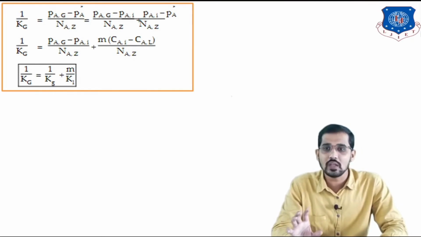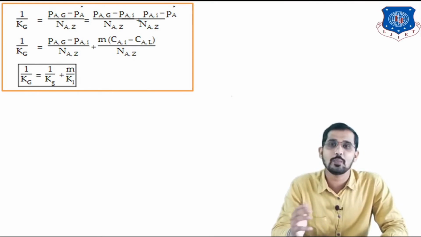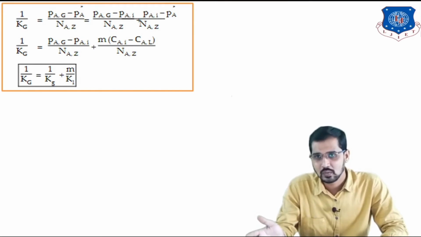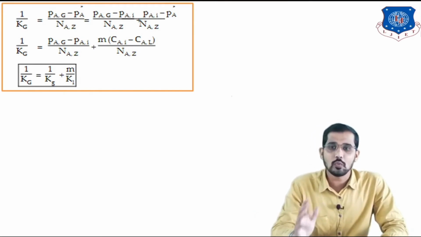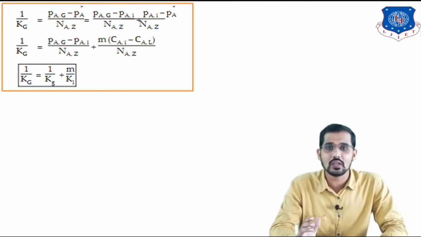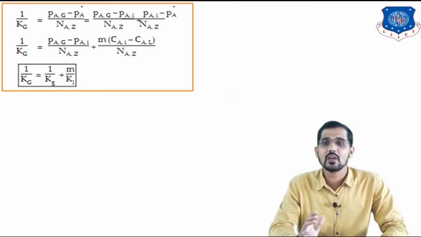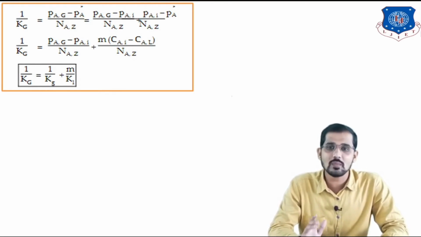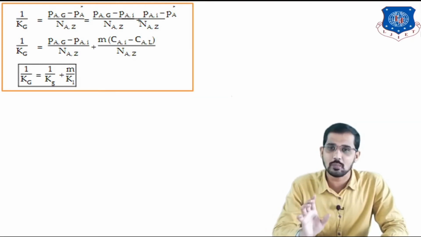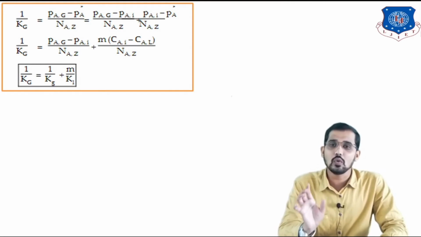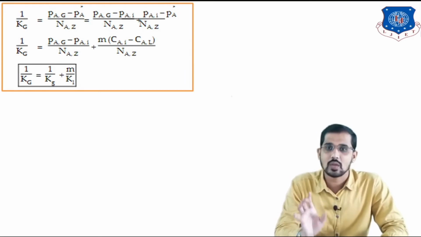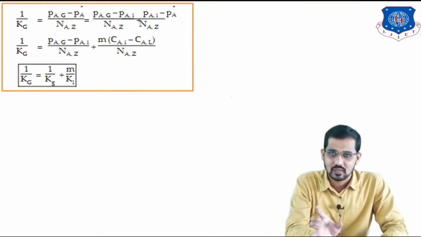After that I am going to put in different values, the value of PAG, the value of PI, PA star, all these terms which we have derived in previous slides. So 1 upon capital Kg is equal to PAG minus PA star divided by NA, which is equal to PAG minus PI plus PI minus PA star, divided by NA. Initially there is no PI. PI is the partial pressure of component A at the interface, so I am just subtracting and adding this PI term for the rearrangement.